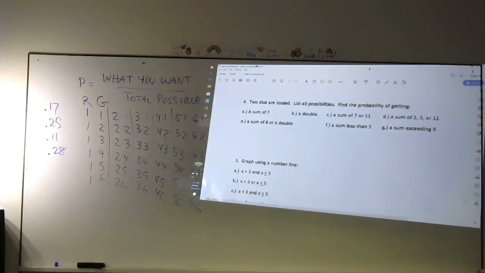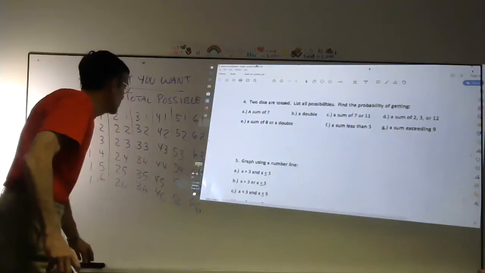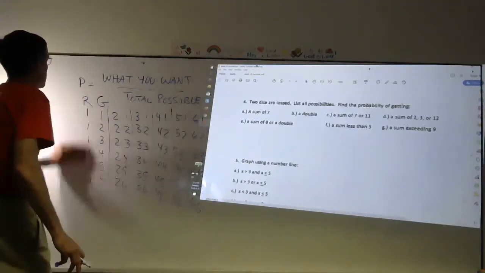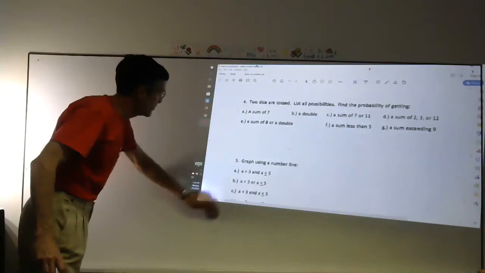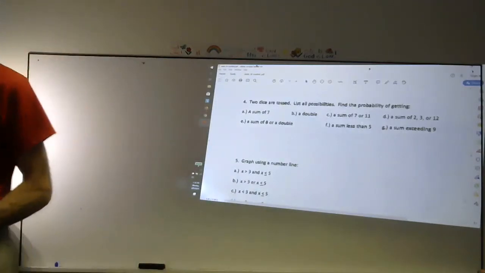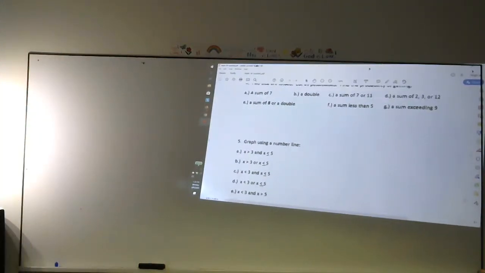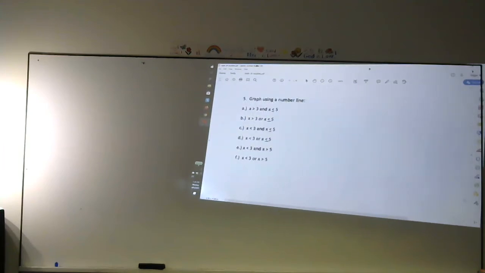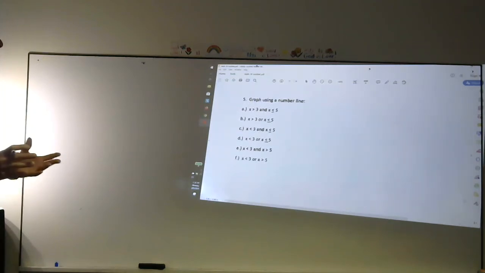Now, I want to do a little bit with you with this whole concept of "and" and "or" to make sure you understand them, because you're going to see them in some of your probability problems that we get into our next time together. Okay, so here in problem 5, sorry about this, we're going back to algebra a little bit, but I want you to understand the difference between "and" and "or."